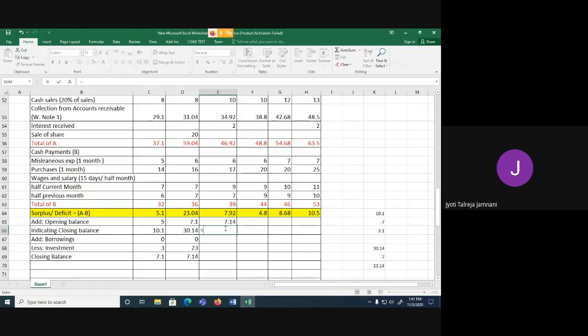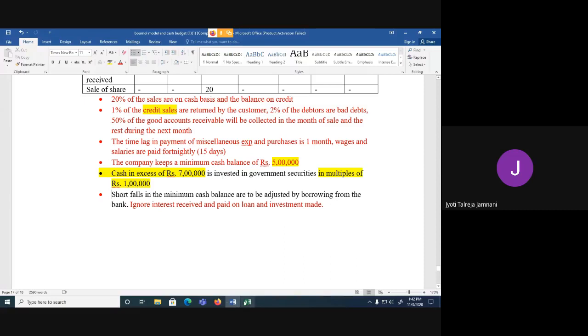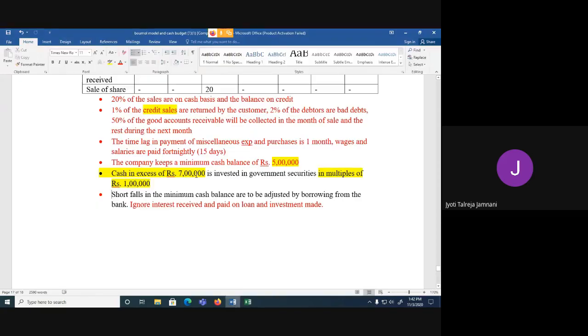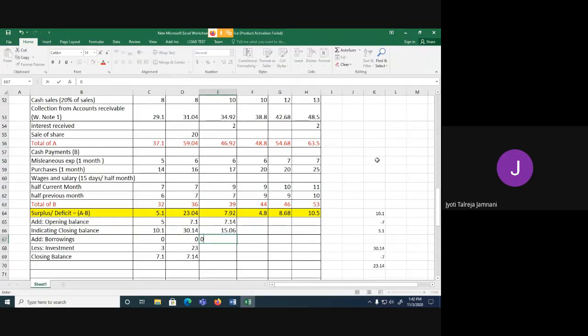Again, indicating closing balance, you have to do opening plus surplus or deficit. So you get 15.06. Again, it is more than 5 lakh, which was our minimum requirement. So I need not borrow anything, but it is more than 7 lakh also. Anything above 7 lakh I can invest. So how much can I invest?